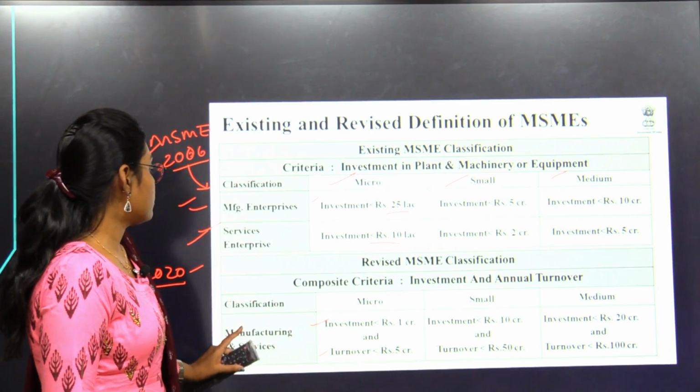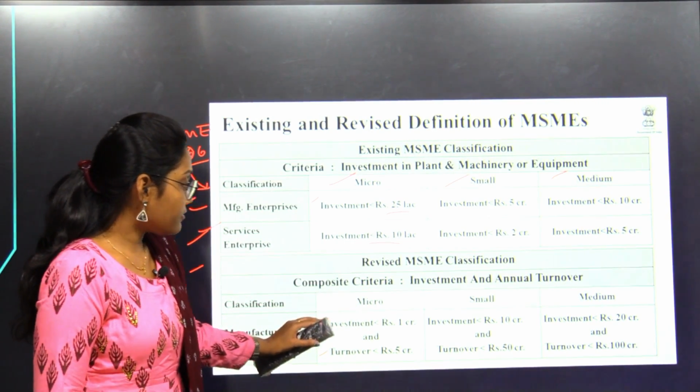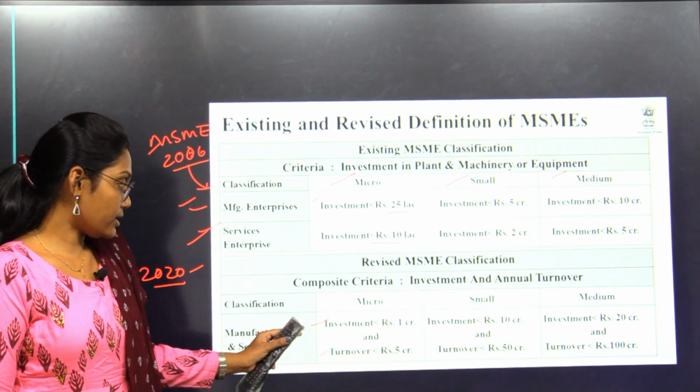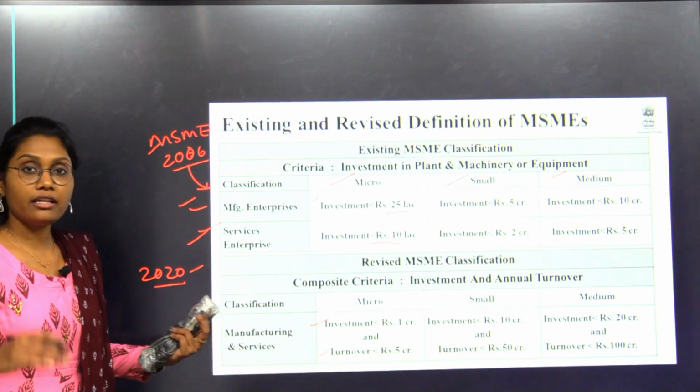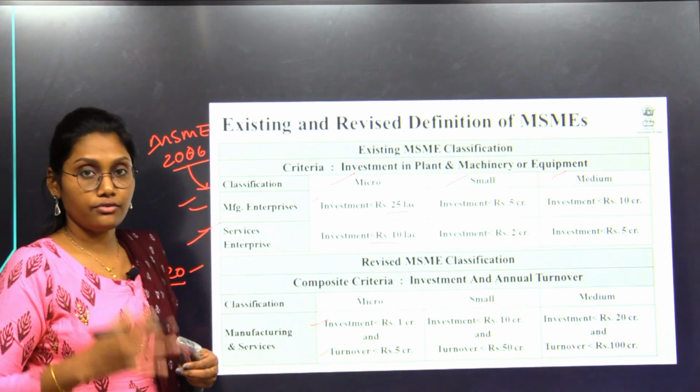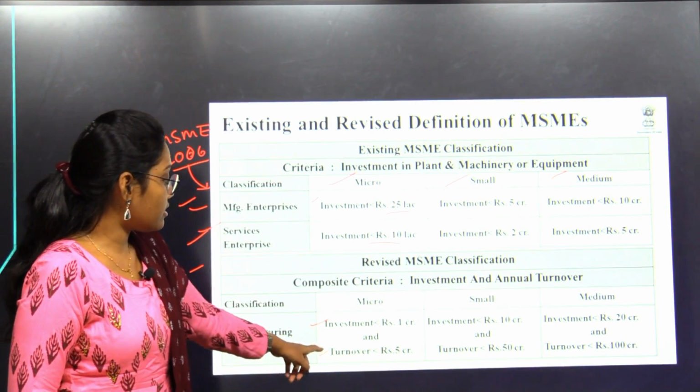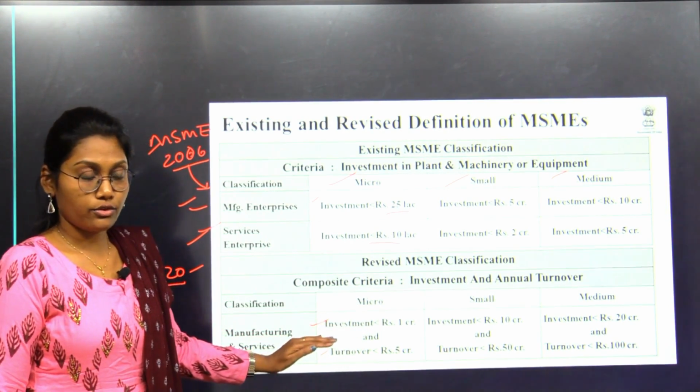For micro MSMEs, the investment should be less than 1 crore rupees and the turnover will be 5 times the investment, so the turnover will be less than 5 crores.